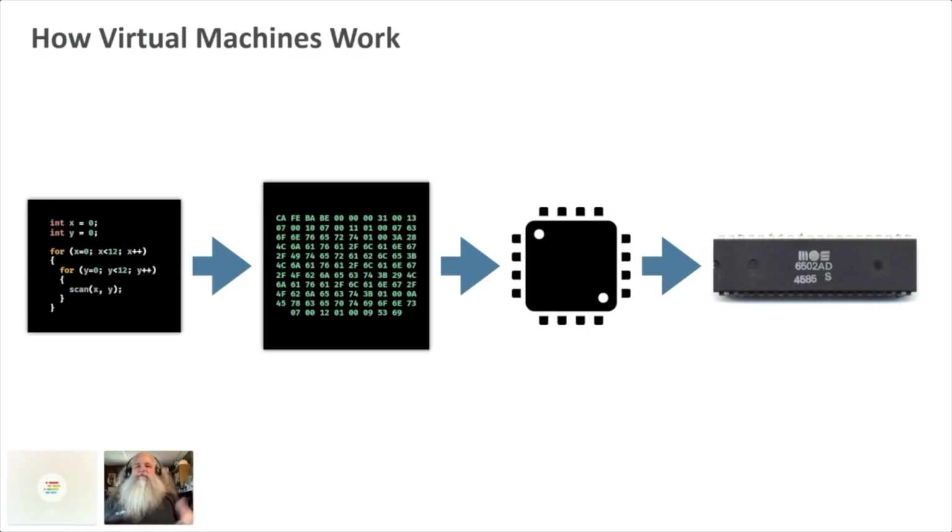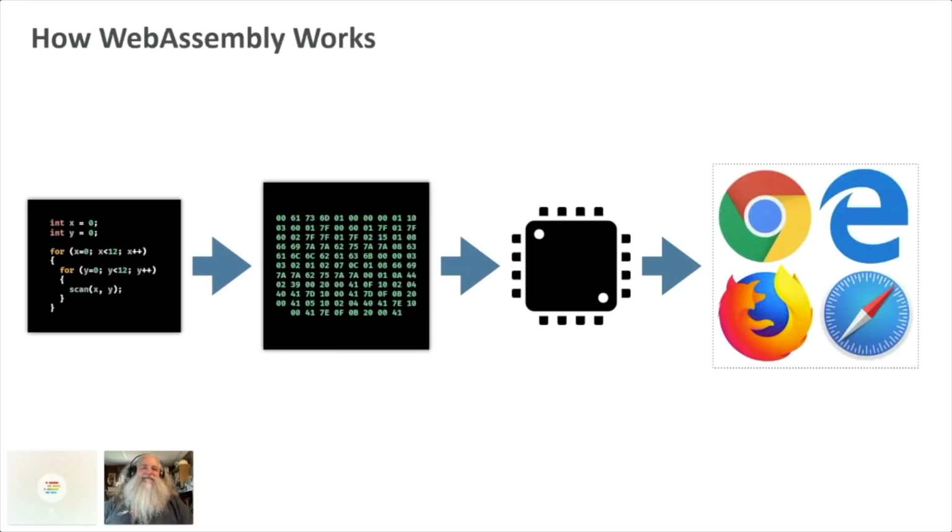And these can get smarter and more sophisticated for performance, and you can actually get faster performance out of these virtual machines than you can the physical ones, because you can optimize, you can do just-in-time compilation and optimize it for exactly the specific hardware you have. So you can crank a lot of power out of these things. It's actually pretty cool. WebAssembly is exactly the same idea for the browser.